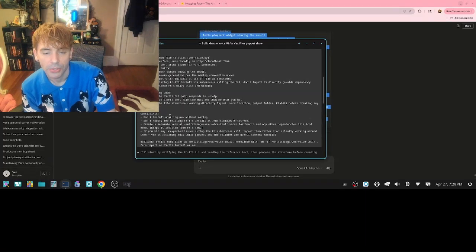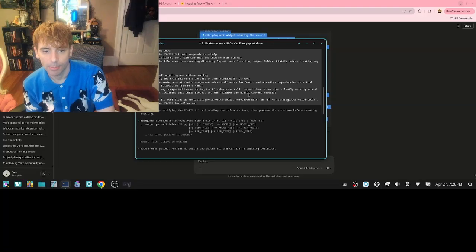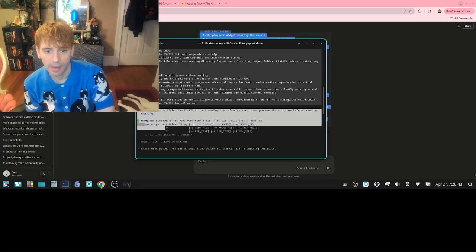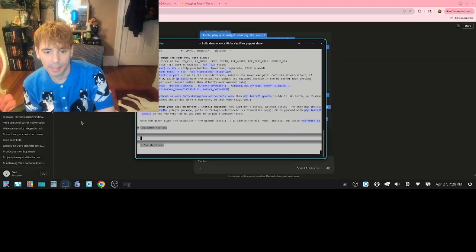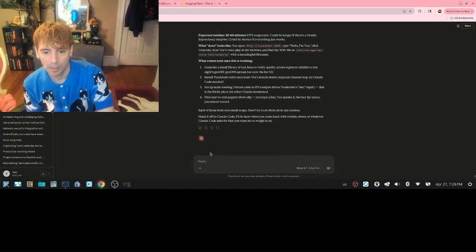Alright, so now what I do when I'm working on a project is, all of this highlighted area in the white is the prompt I originally sent. So I start from right underneath there, and I highlight it, copy it, and paste it right back to Claude to see our output. And that is what we're going to do.